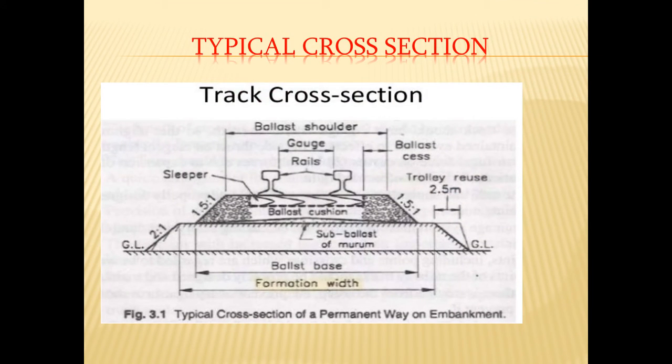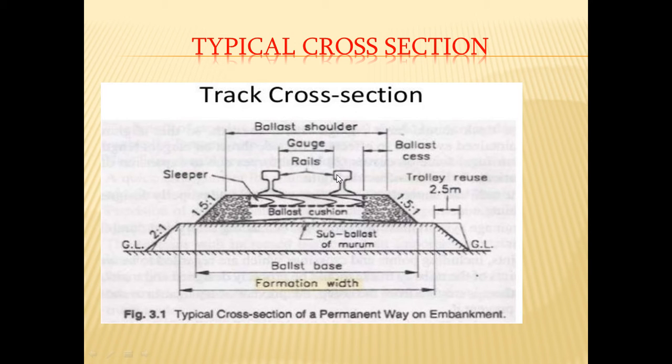Now this is a typical cross section of a railway or a permanent way. What it shows, first, are the two rails. The inner distance between the two rails is called a gauge. We will see in detail what a gauge is, what the different types of gauge are, and the necessity of gauge afterwards.